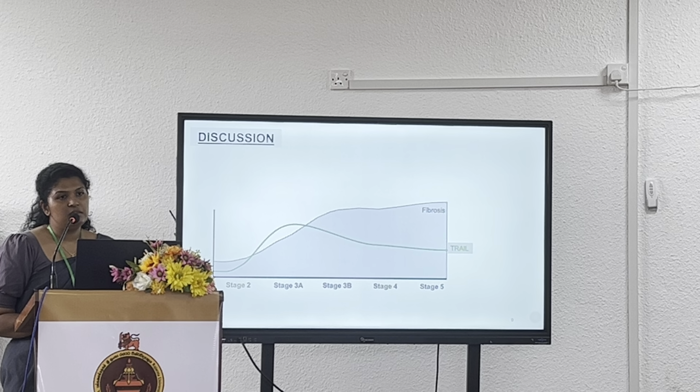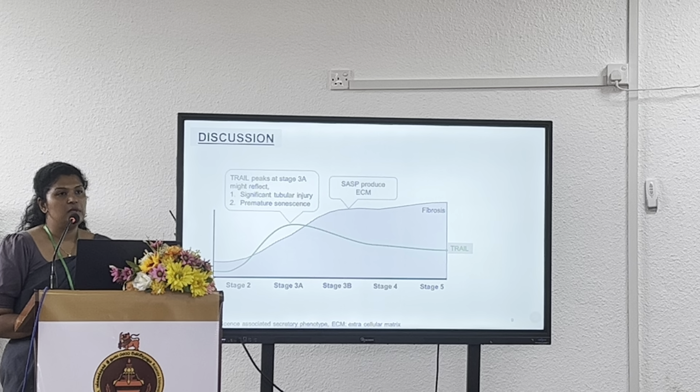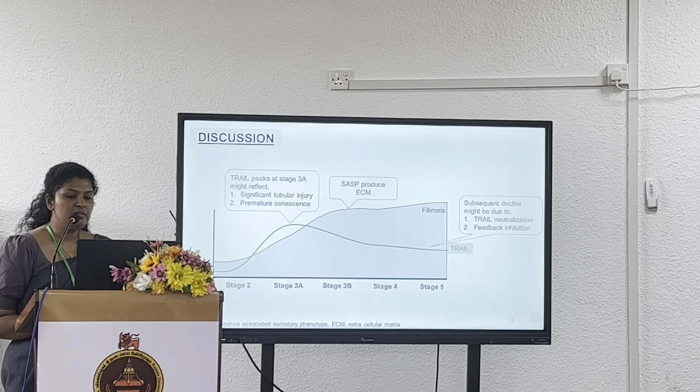The most important part is how we can interpret this data. We have all seen that there is a peak TRAIL surge at stage 3A, and this might reflect significant tubular injury and premature senescence. When tubular cells undergo the senescence program, they acquire a phenotype called the senescence-associated secretory phenotype that can increasingly produce extracellular matrix that will lead to fibrosis. The subsequent decline might be due to TRAIL neutralization with the increased expression of the decoy receptors and also from feedback inhibition.